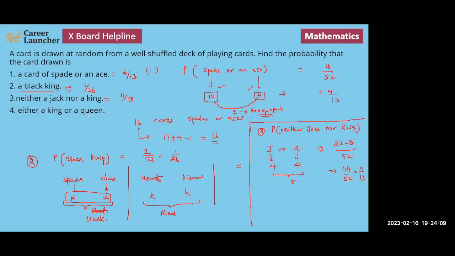It is either a king or a queen. This will be, there'll be 4 kings, 4 queens, and this will become 8/52 or 2/13. So you can think of many combinations. आप खुद imagine करो कि क्या क्या combinations आ सकते हैं. जैसे अगर मैं इसको थोड़ा clear करूं,